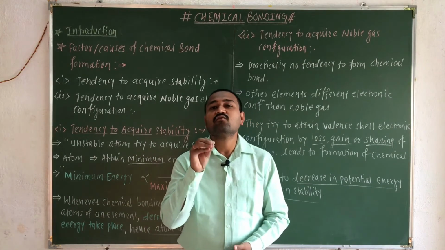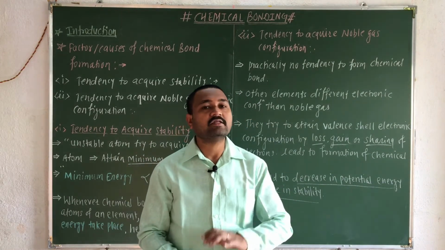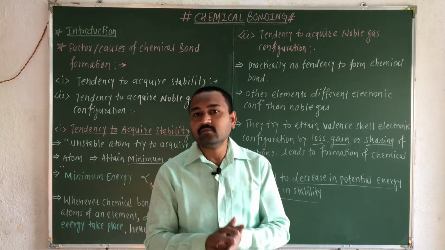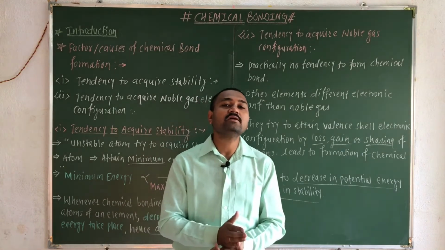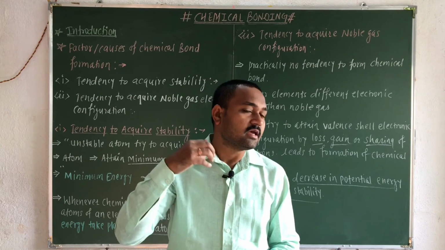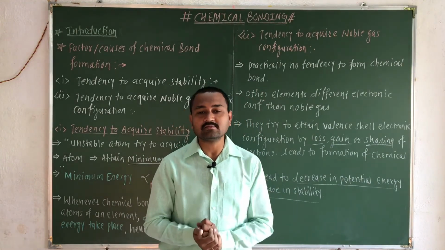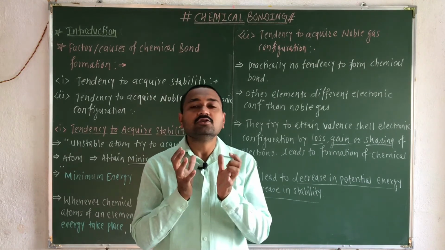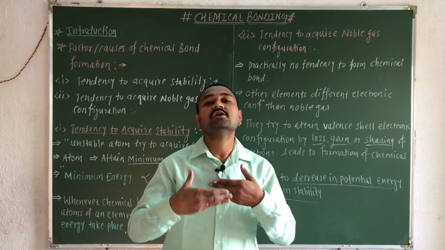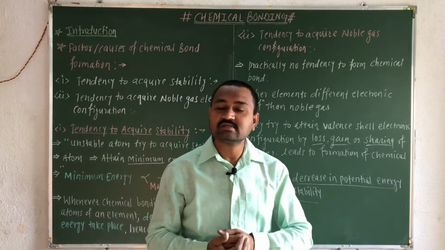Each atom forms a chemical bond either by achieving stability or by achieving the noble gas electronic configuration, and this is because of the decrease in the potential energy of that atom. No doubt a chemical bond is a force of attraction between two atoms, and whenever two atoms are held together by the force of attraction, they will have the minimum potential energy and the maximum stability.